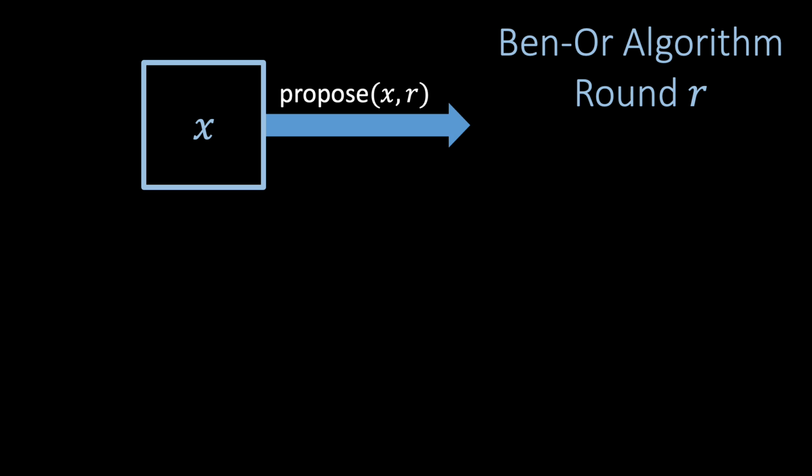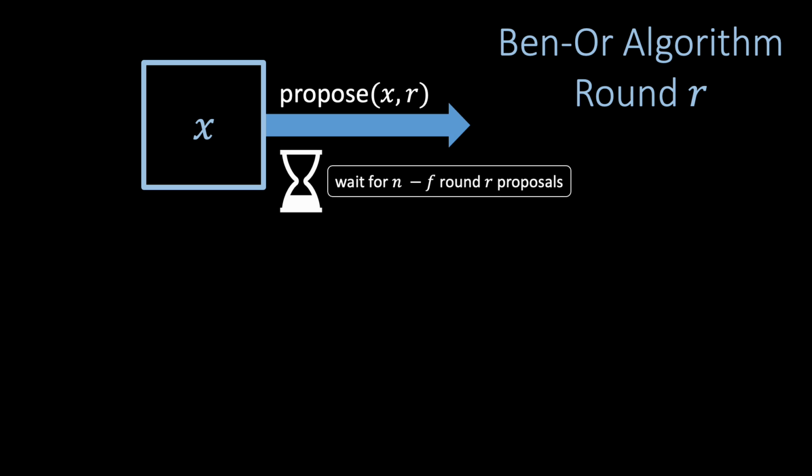To understand the algorithm, let's pick an arbitrary node and see how it behaves in round R. The node has a preferred output x, which it proposes by broadcasting propose (x, R). Note that the proposal is tagged with the round R so that everyone can tell in which round the node has proposed x, no matter when they receive the proposal. After proposing its bit, the node waits until it receives n-f round R proposals. It is safe for the node to do this, because even if the Byzantine nodes never propose anything, the node is guaranteed to receive n-f proposals after n-f correct nodes propose their bits.